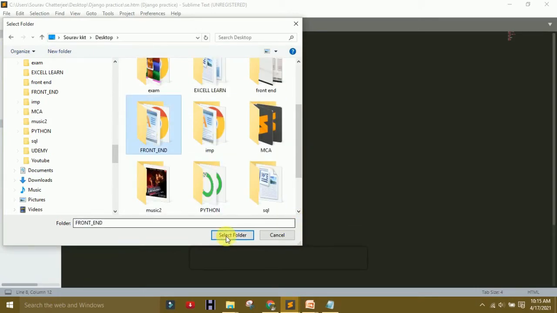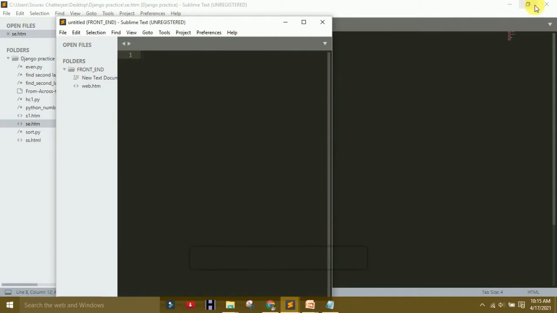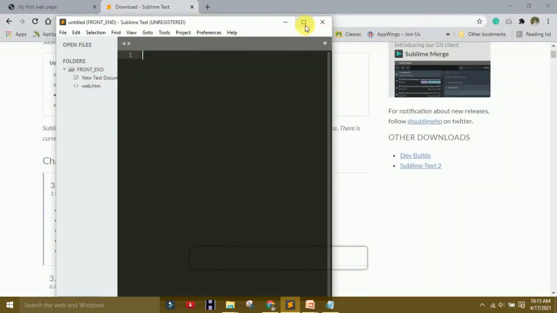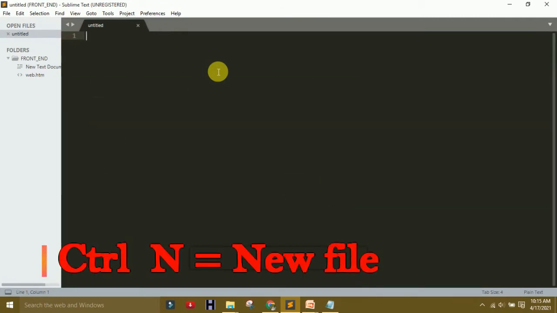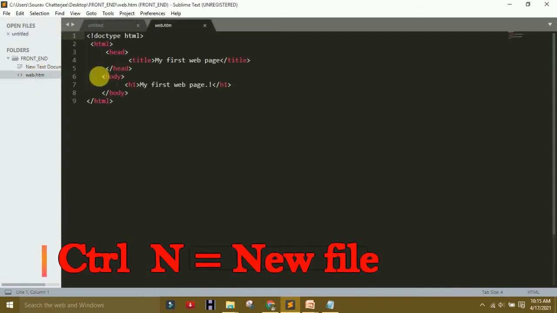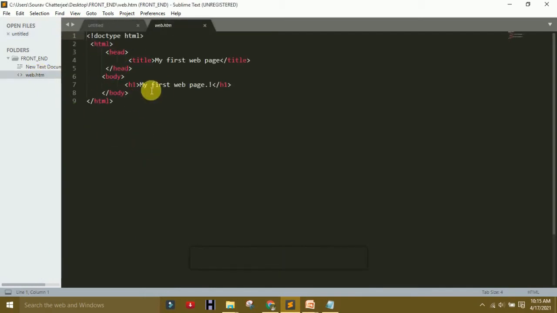That is my folder. Select the folder and collect it before Sublime Text, and you will use it near. For making a new file, use Ctrl+N, making the new file of HTML. So I will already create web HTML. So how we see here the doctype. Okay, so I will delete it.